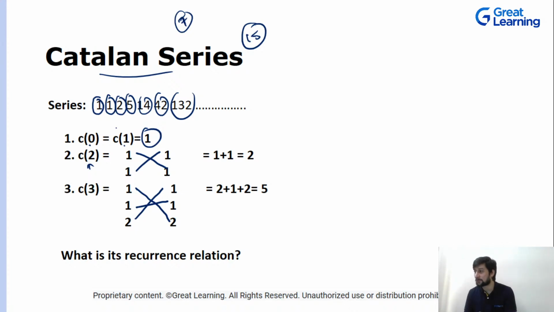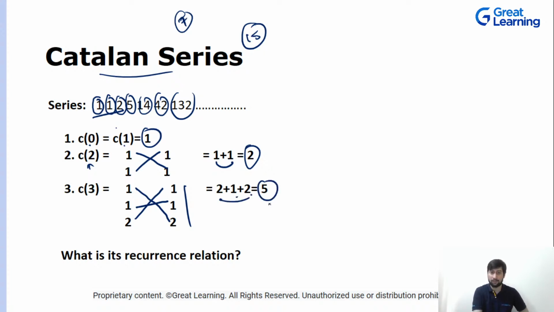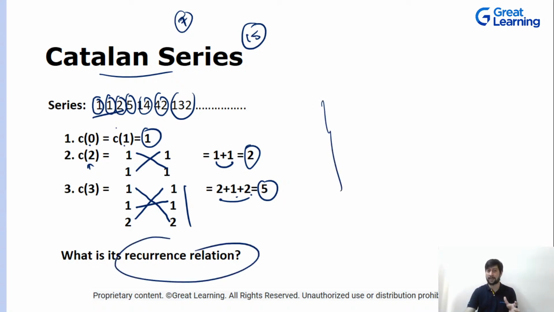Okay, cool. So this number is multiplied with this, multiplied with this. Basically the previous numbers, and we multiply in this way. So 1 is multiplied with 1, then we add them. So 2 is the second number. 1 1 1 2, these three numbers when multiplied in this fashion, what we get, 2 1 2, and this is your fifth number. Okay, so can anyone guess the recurrence relation?